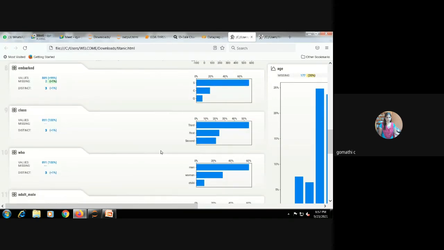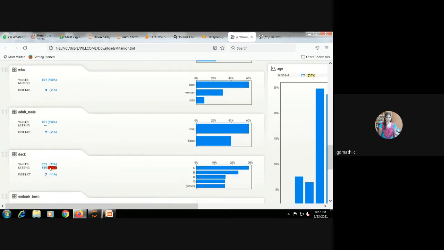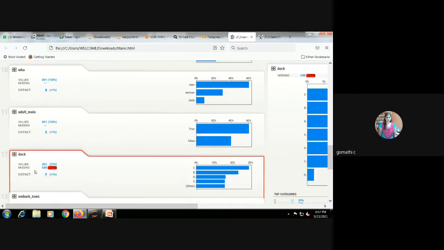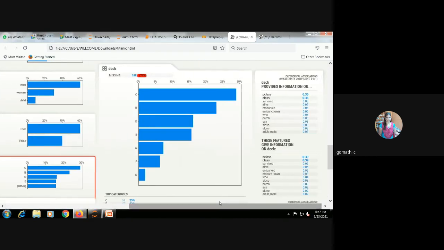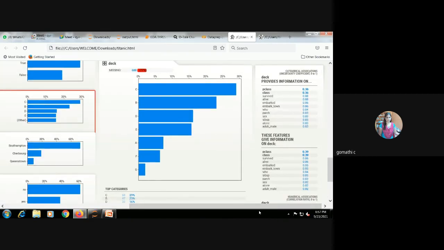If you have many features in your data set, it gives some warnings also. In these features more missing values are there, 77% missing values. So we have to concentrate on these features. This is how we identify it using this.